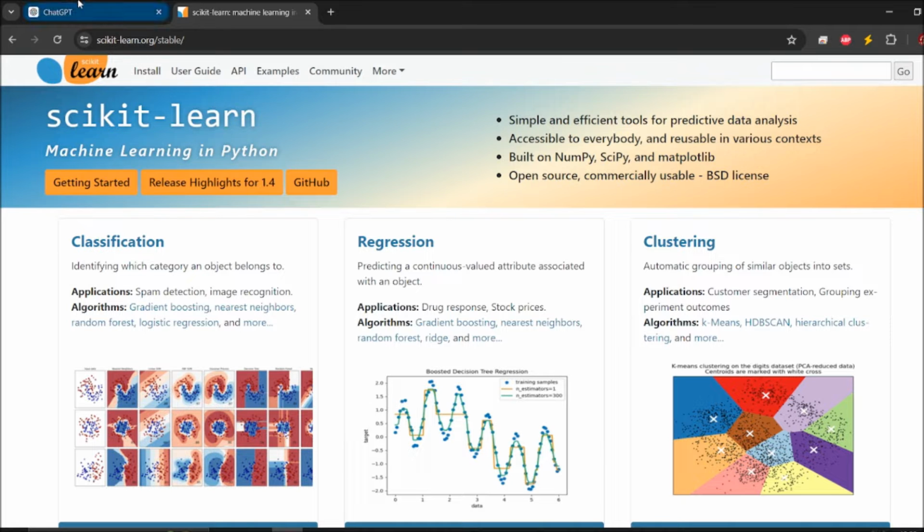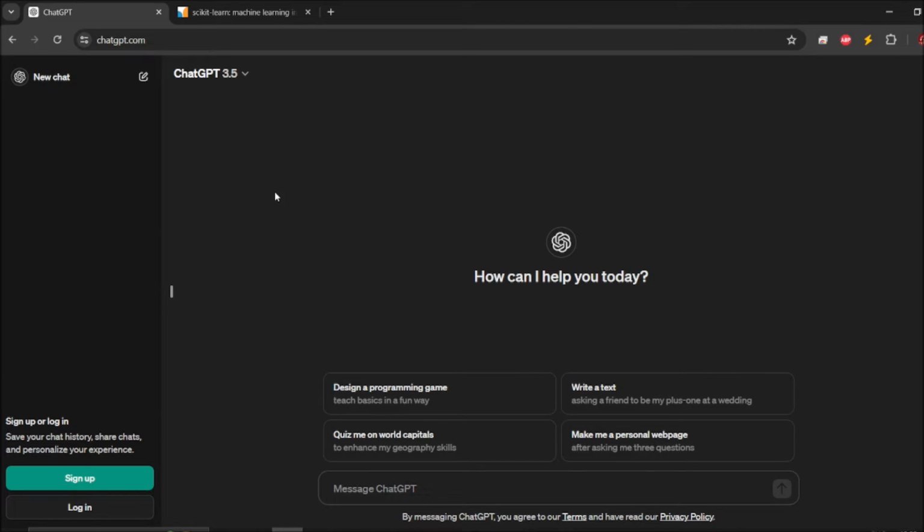As you know, ChatGPT is very famous nowadays, especially for coding purposes, for helping software engineers as well as professional people.